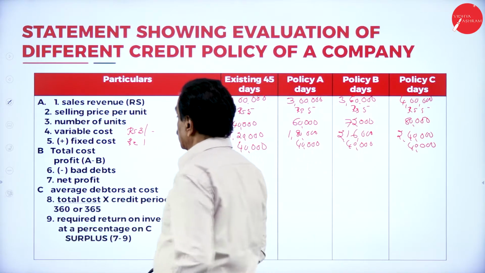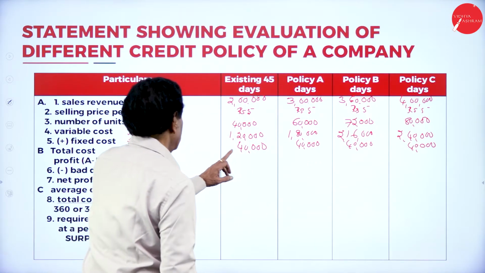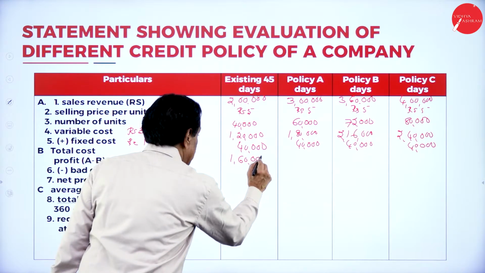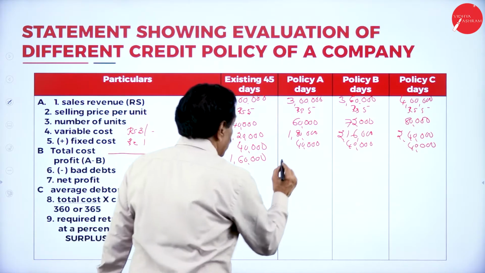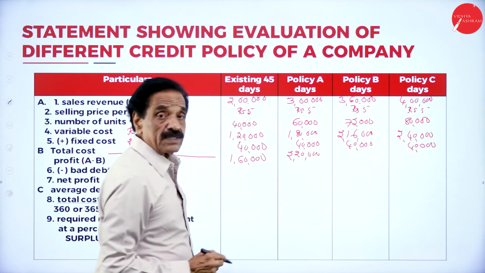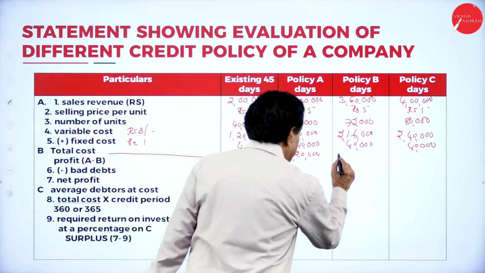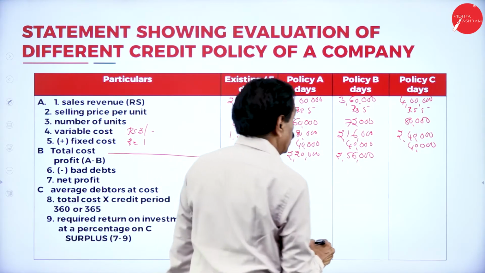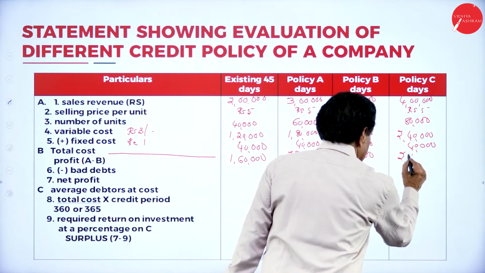Add variable cost plus fixed cost, 1,20,000 plus 40,000 is 1,60,000. This is your total cost. 2,20,000. Total cost 2,56,000. Total cost 2,80,000. Return expected now.